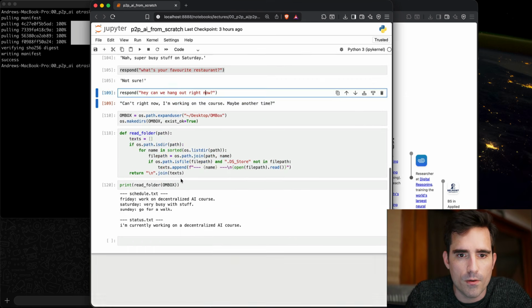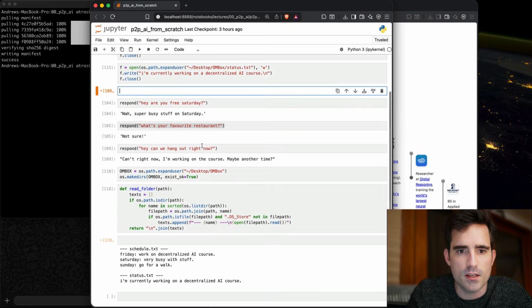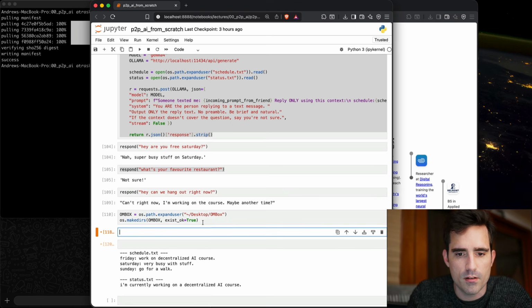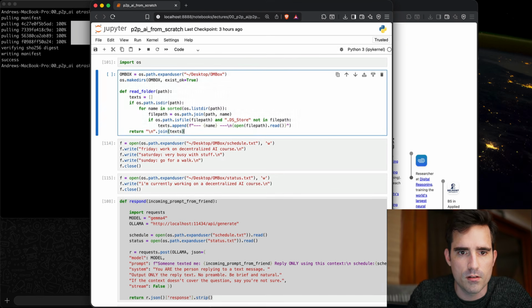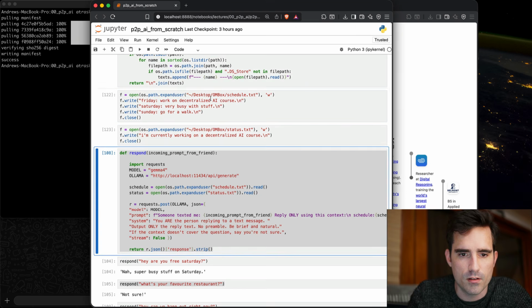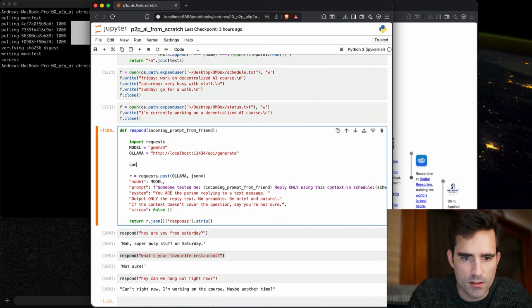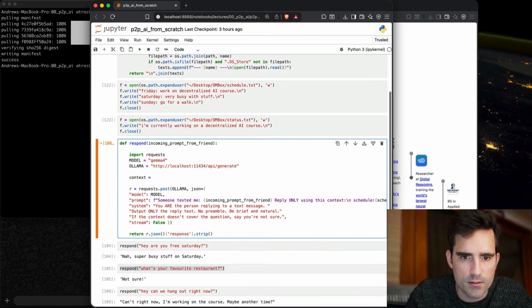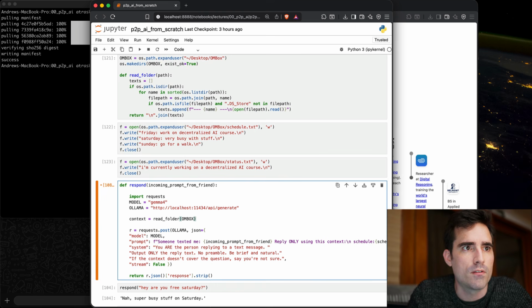Here we go. So now we need to take this and upgrade our respond method. So instead of loading in schedule and status, let's just load in context, which equals read folder, inbox, should be right.